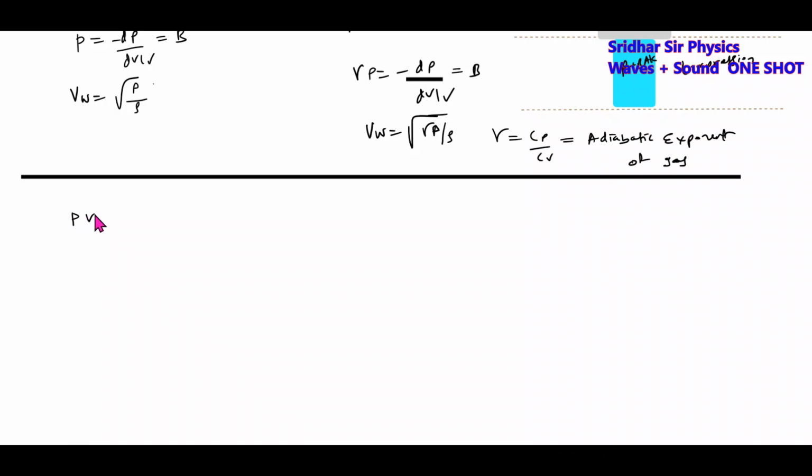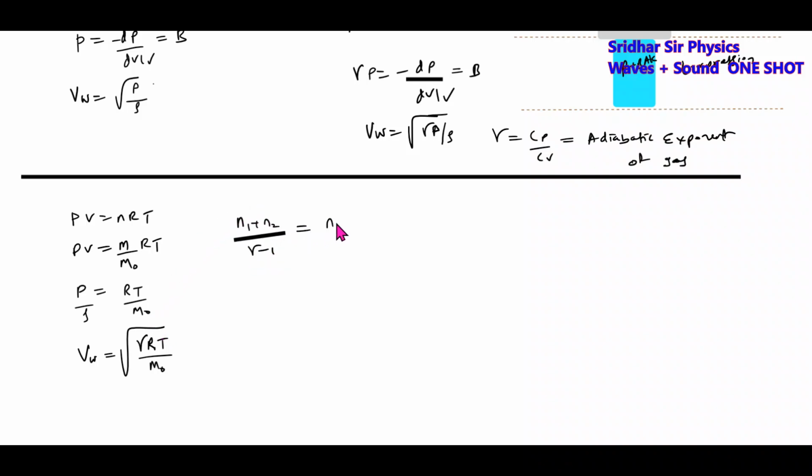So PV equal to nRT. PV equals mass by molecular mass times RT. So this will become P by rho equal to RT by m naught. So the expression for speed of wave is given by root of gamma RT by m naught. This is the expression for speed of sound wave, where gamma is the gamma of a mixture, N1 plus N2 gamma in a mixture of gases.